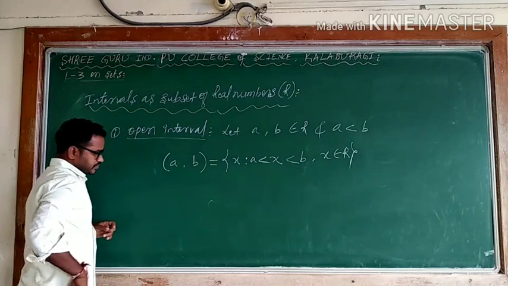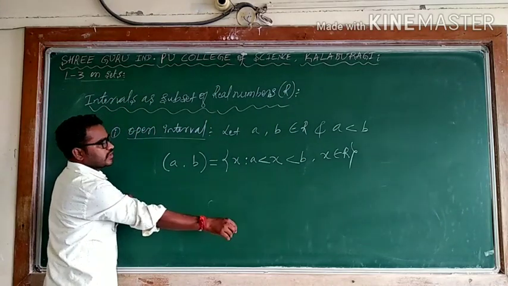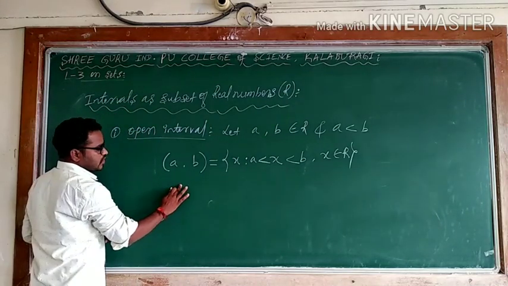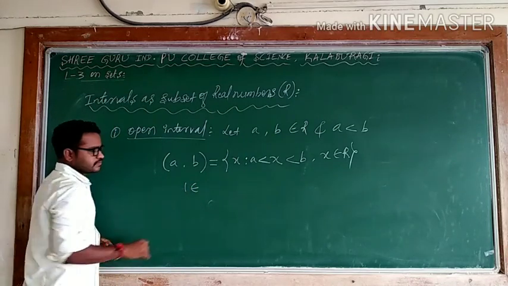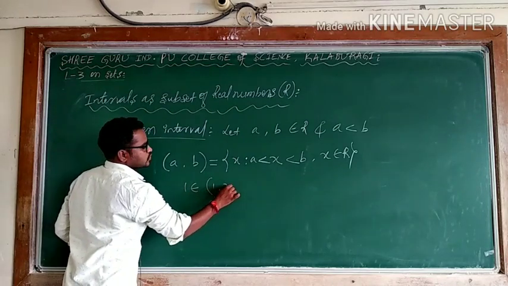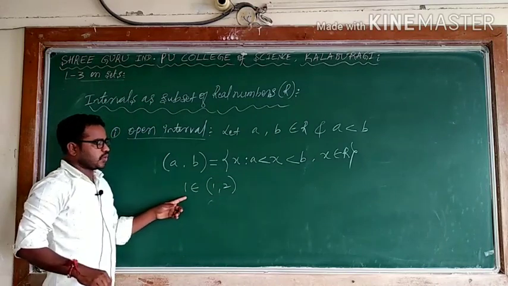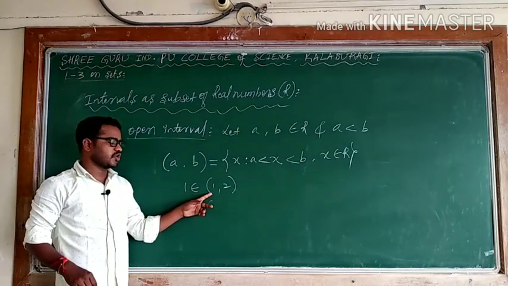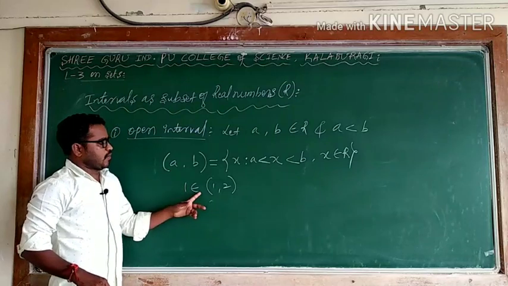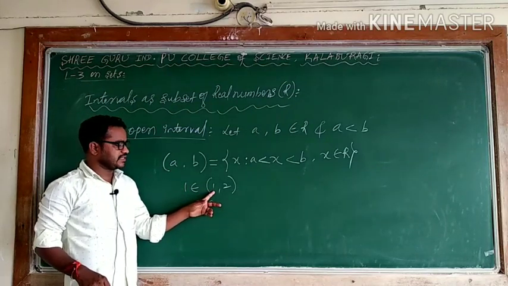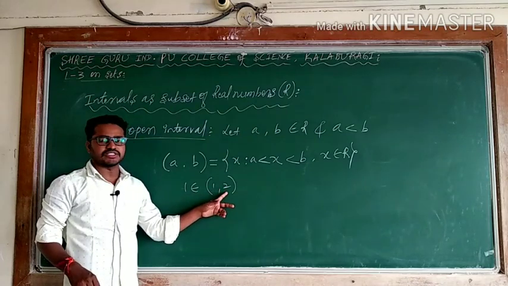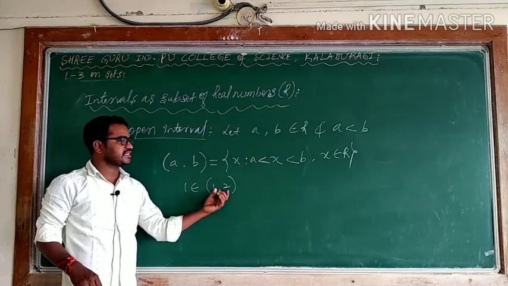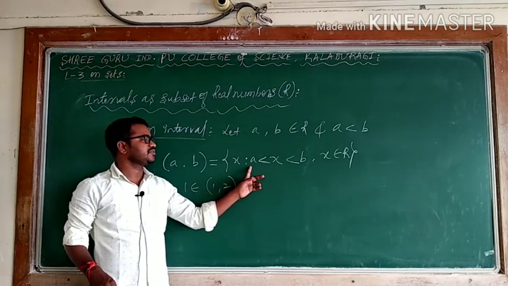I will take one example. Does 1 belong to (1, 2)? No, because what it is saying is the element is in between 1 and 2, not 1 and not 2, because these two are boundary points. It says x lies in between a and b.